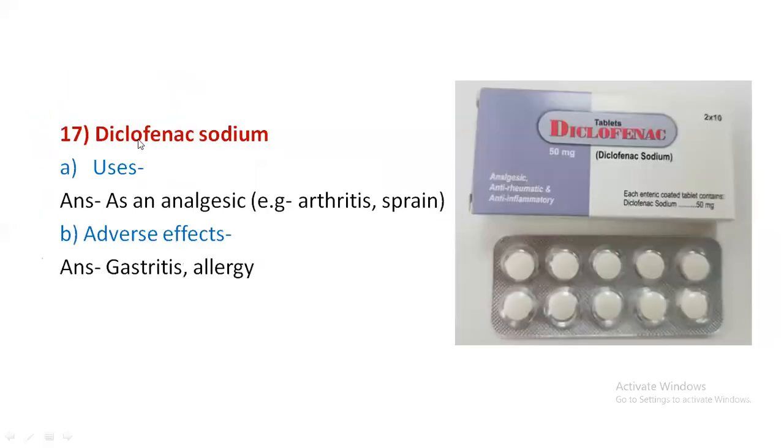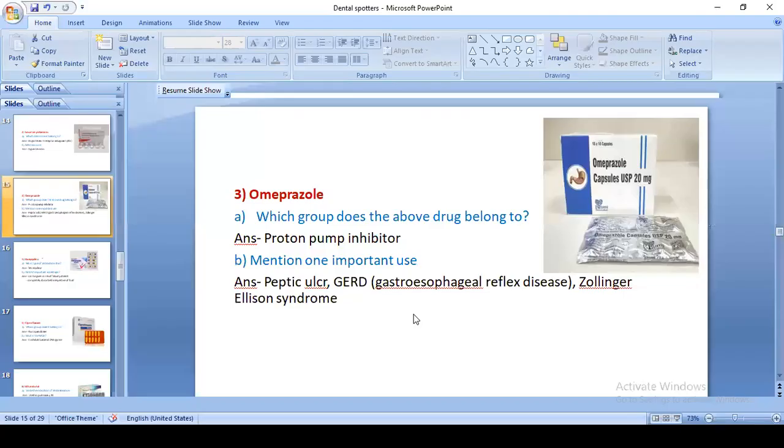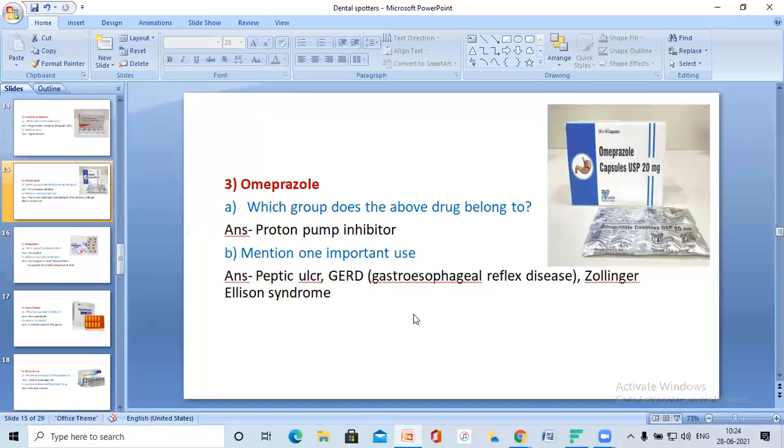The next drug is diclofenac sodium. It belongs to non-steroidal anti-inflammatory drugs, which is used as an analgesic drug. Diclofenac is used in joint pains because it gains high concentration in the joints. Adverse effects are gastritis and allergy. So these are all the drugs you should know.